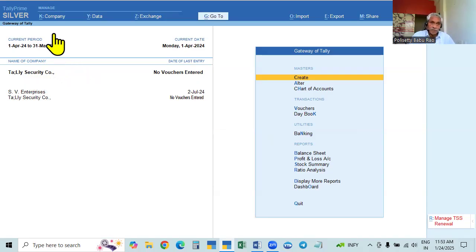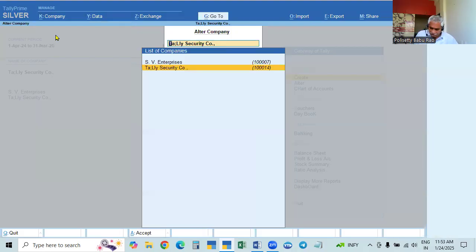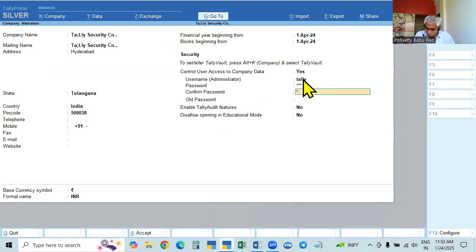That I will show how to do. So in both cases, this old one I am taking, anywhere you can take the alter page and come here. Here, what you are doing? The username I am not changing. The username I am not changing. Only the password I am changing. I am giving 123.